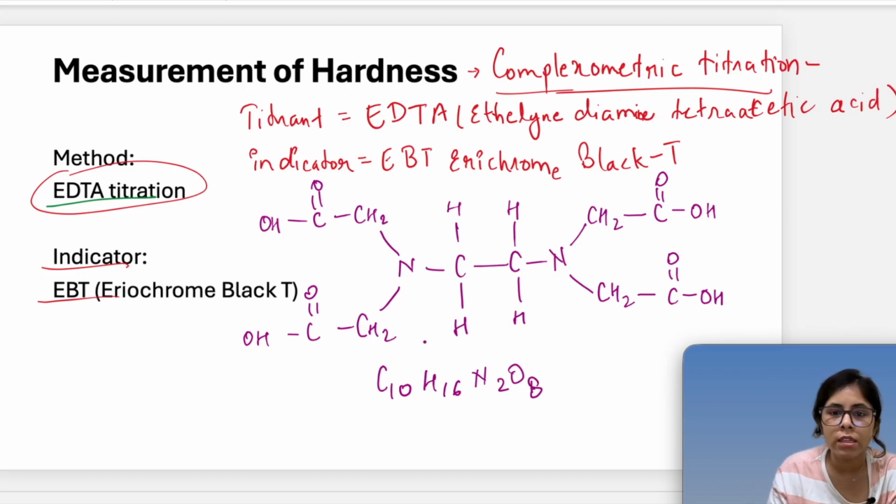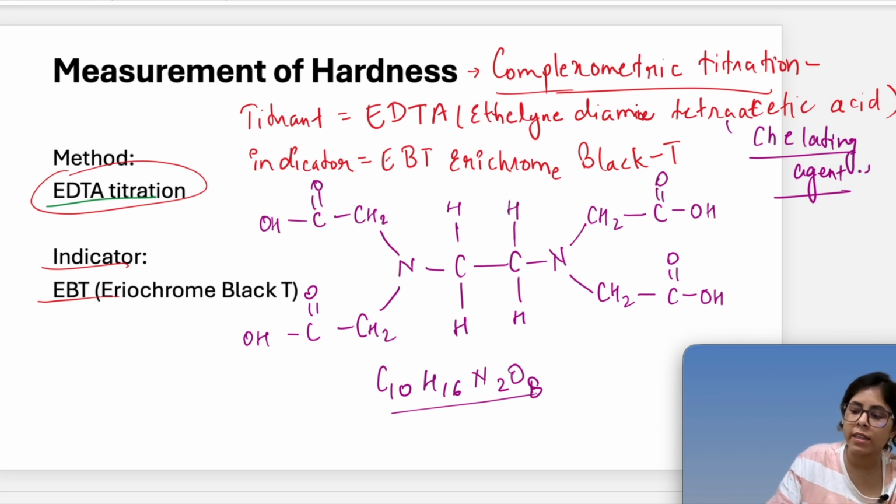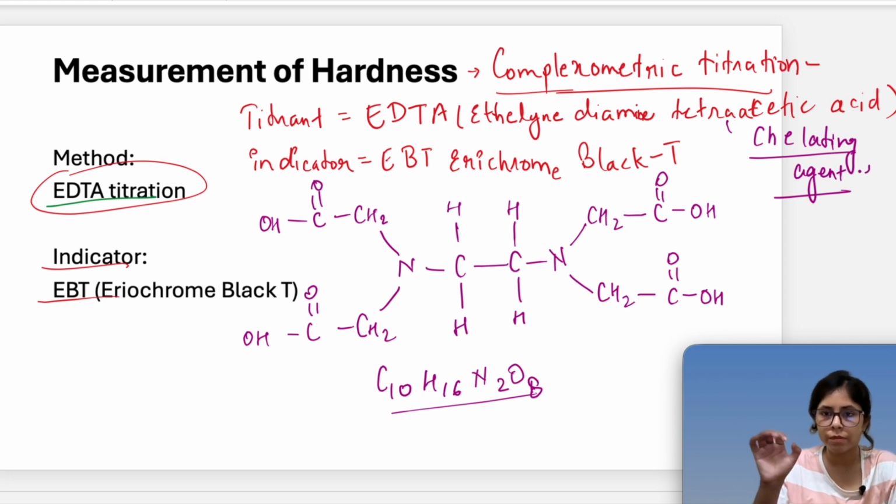Okay. So this is ethylene diamine tetraacetic acid. This is the formula, and this is the structure. Now the property of EDTA is it's a chelating agent. So I'll be writing chelating agent. Now what is a chelating agent? Chelating means claw. Claw means it's just binding things. So EDTA works as a very strong bond for metals. So it chelates metals and creates a metal complex.